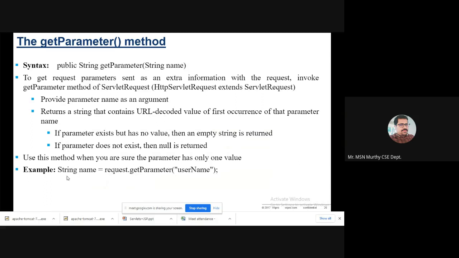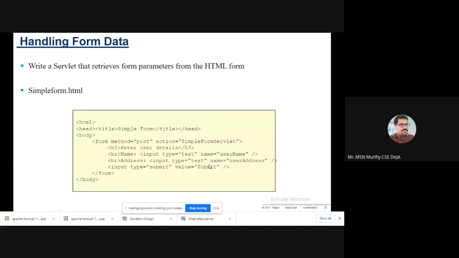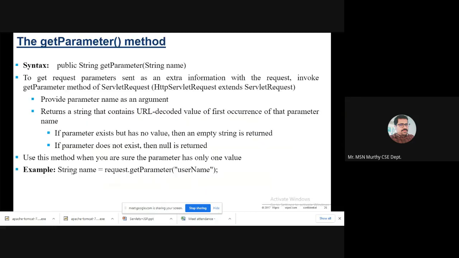For example, when your parameter has only one value, String name = request.getParameter("username"). Whatever the value is for the username, that will be retrieved by this particular one.